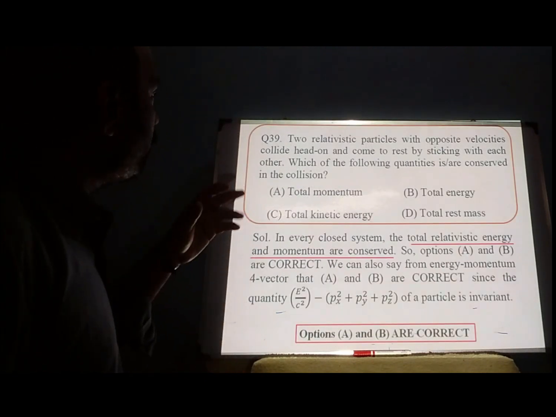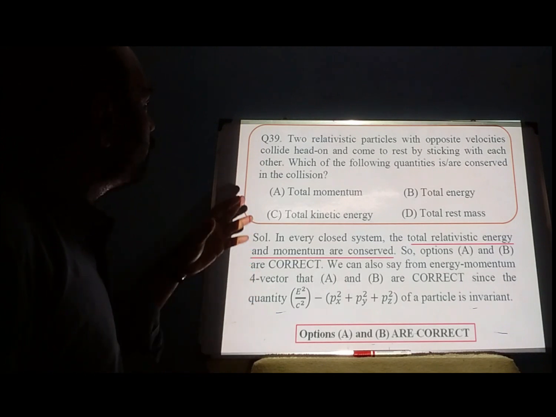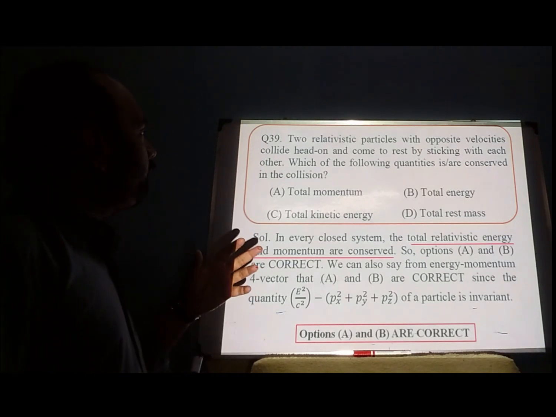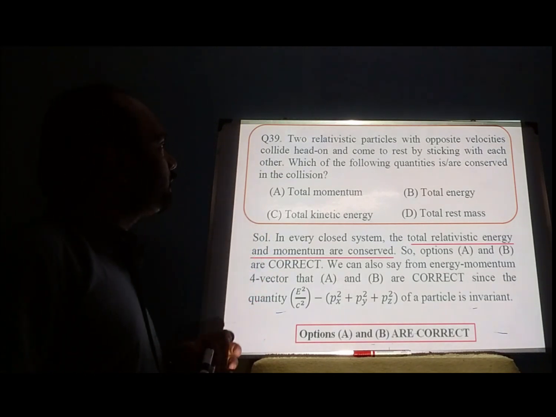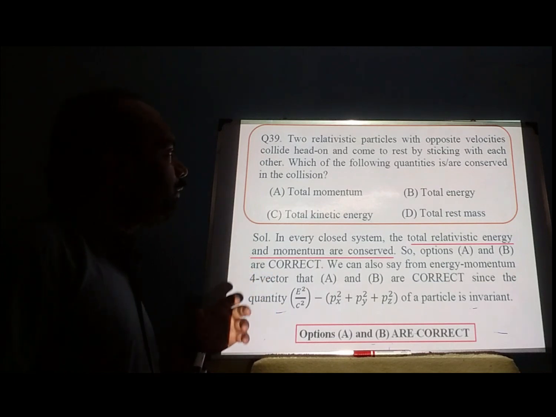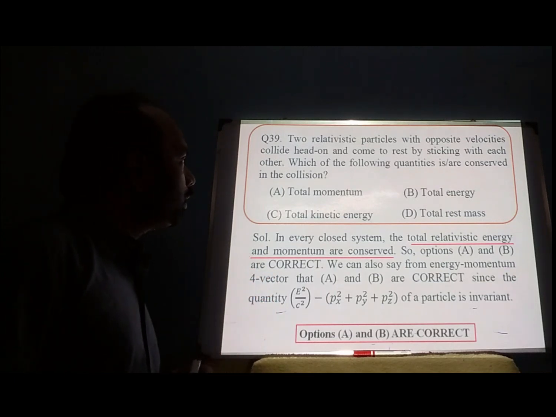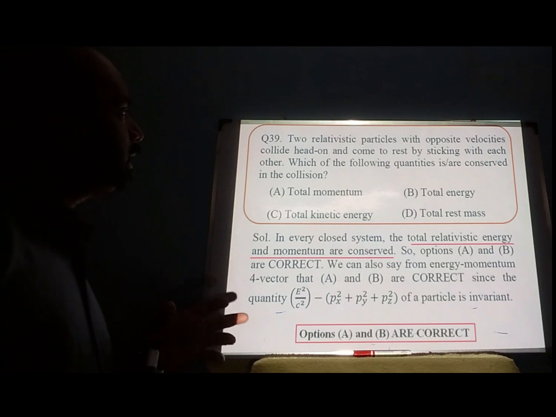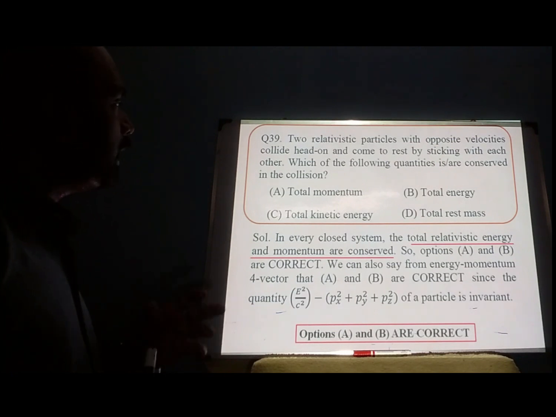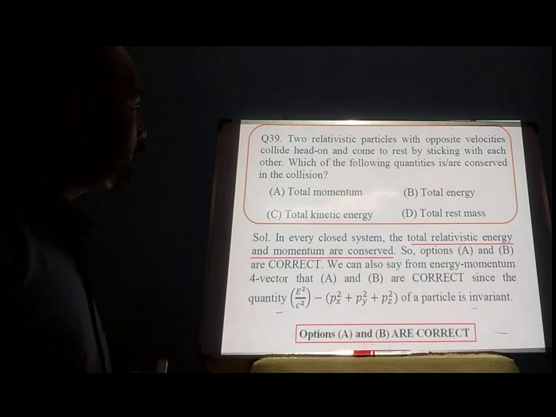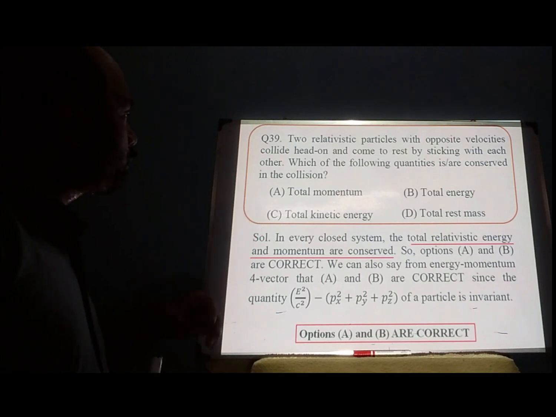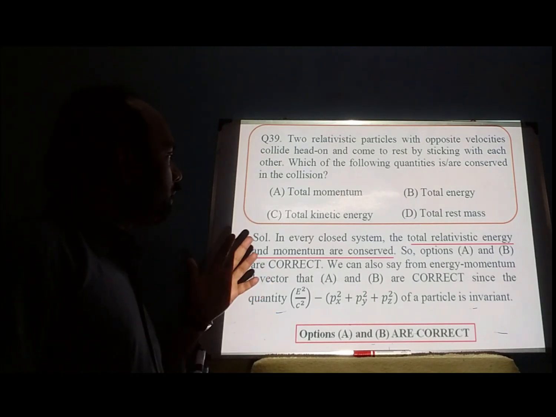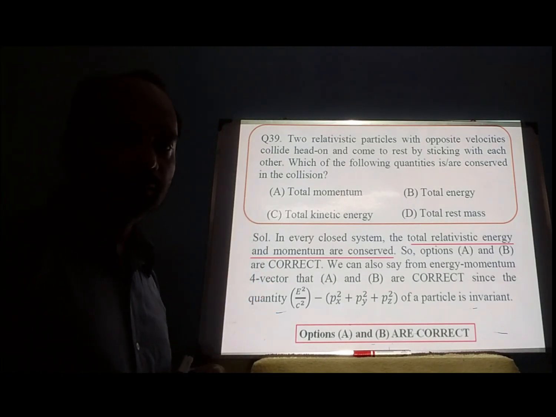Next, there is a problem from relativity. Very easy problem. It says that two relativistic particles with opposite velocities collide head-on and come to rest by sticking with each other. Which of the following quantities are conserved in the collision? That means we could have multiple options correct. So what are the options? Total momentum, total energy, total kinetic energy, and total rest mass.